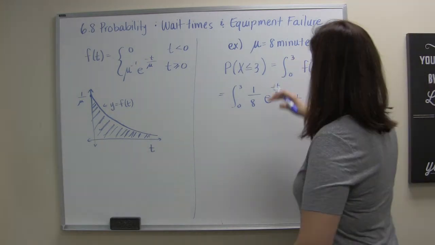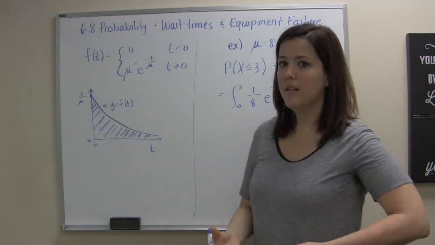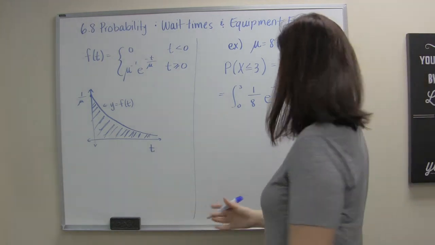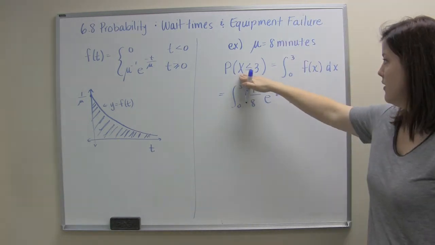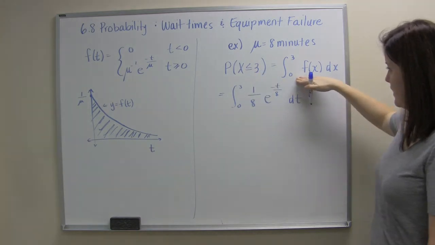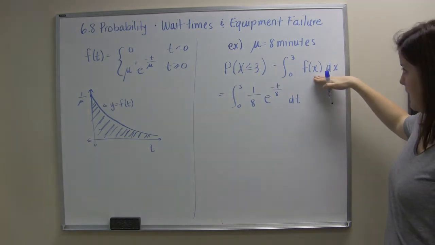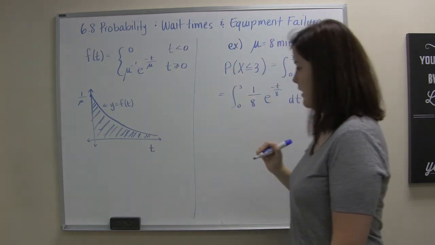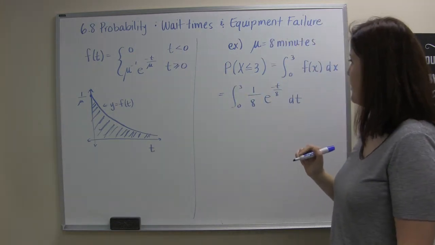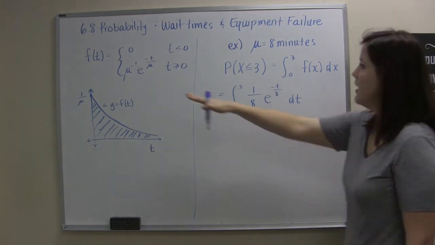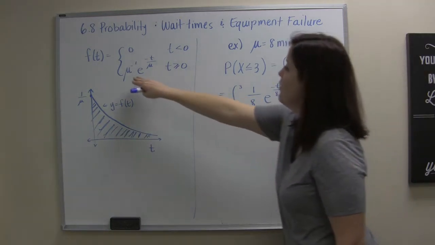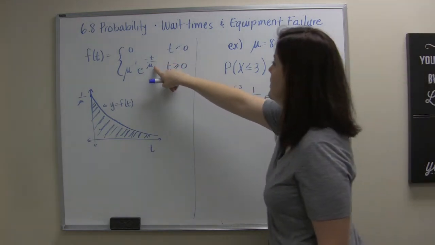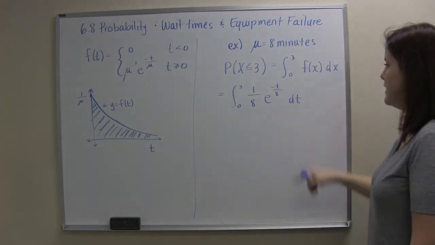So if the average time is 8 minutes, we should expect a kind of low probability that they're going to get served very quickly in 3 minutes, but likely that somebody will. So the probability that someone gets served within the first 3 minutes is the integral from 0 to 3 of f of x dx. Now, of course, remember, nothing's happening when time is negative, because we're not interested in somehow turning back the hands of time here. So plugging into this part of my formula, I have 1 over mu, or 1 over 8, e to the negative t over mu, negative t over 8 dt.